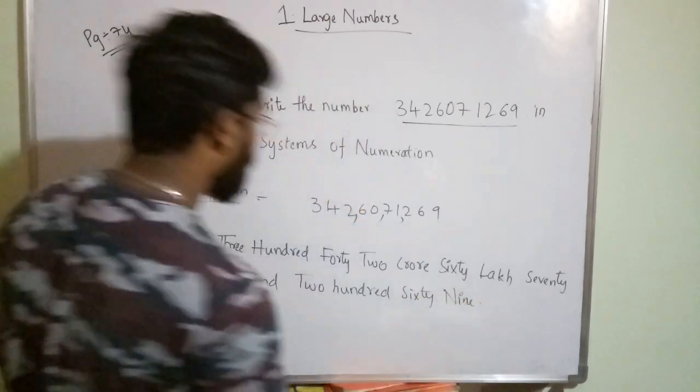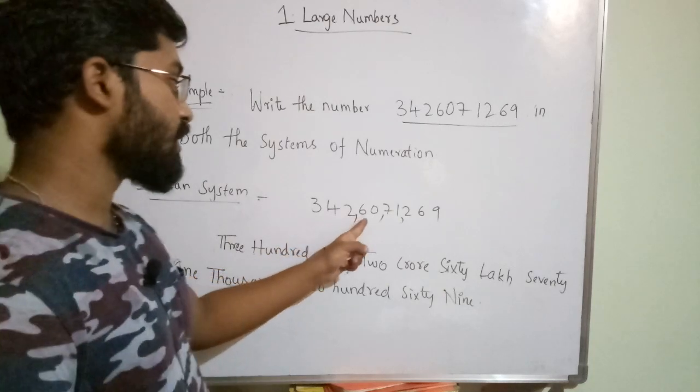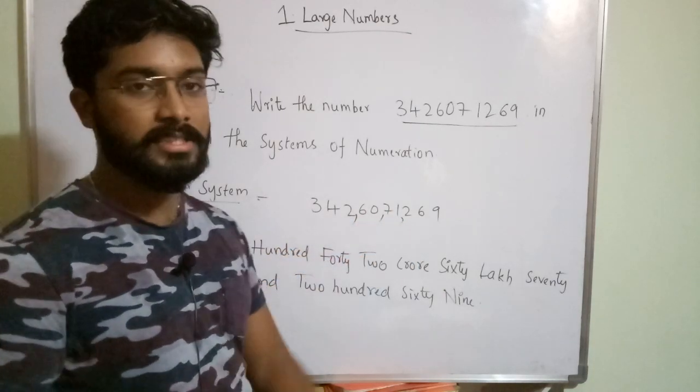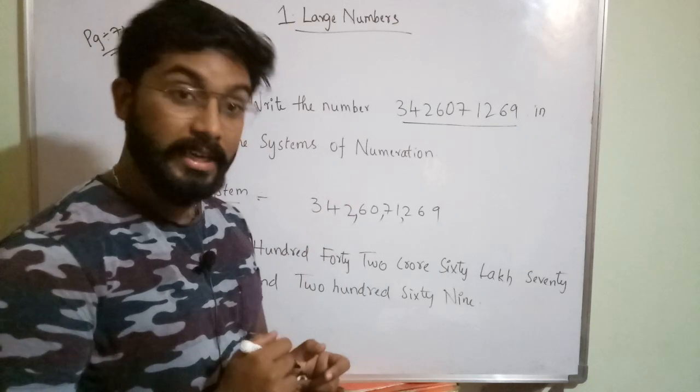Okay, this is the number name: 342 crore 60 lakh 71,269. This is the number name in the Indian system.